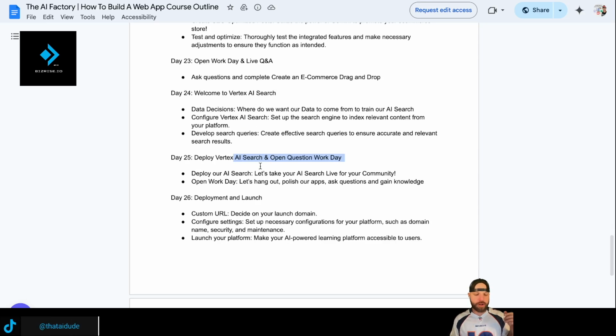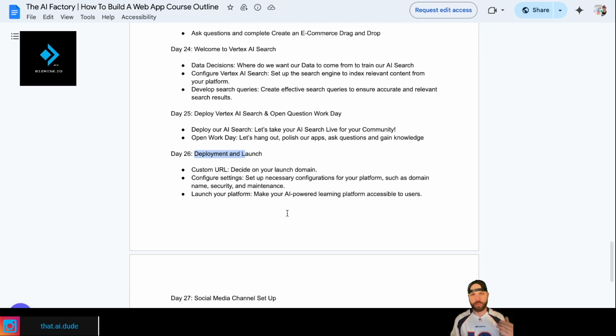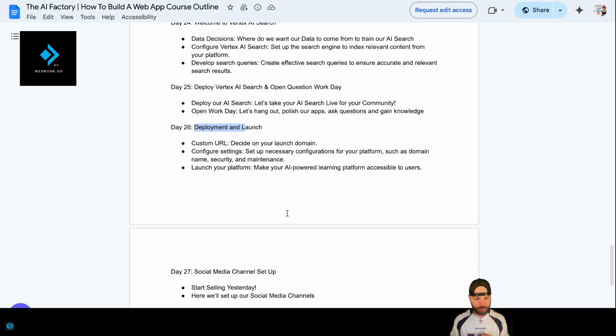Day 25, we are going to deploy that search, and we're going to do an open work day. Sometimes different platforms function differently. We'll figure it out. We're going to get that custom URL set up and ready to go. And we're going to launch that platform.